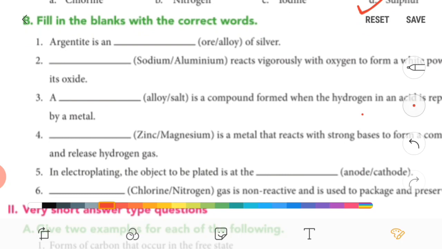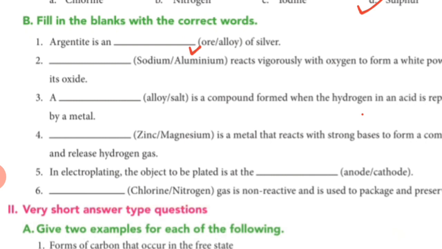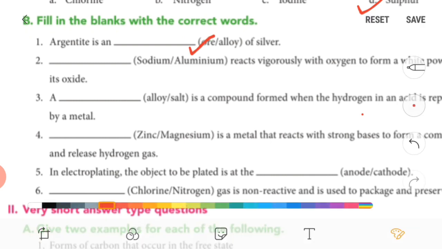Now fill in the blanks. First one is argentite. Argentite is an ore of silver, because silver is obtained from that argentite. Now, blank reacts vigorously with oxygen. It is sodium.